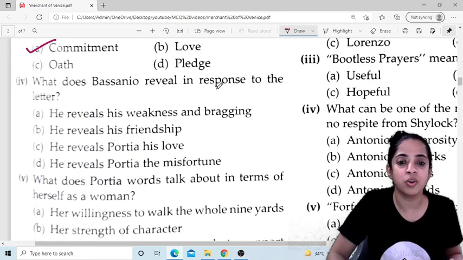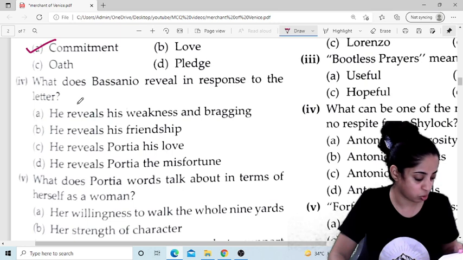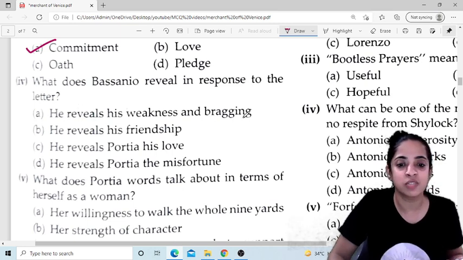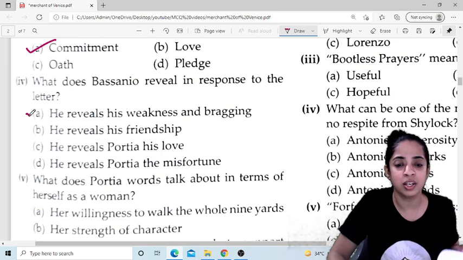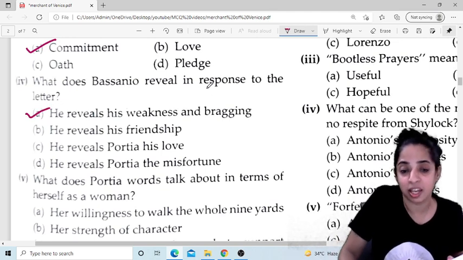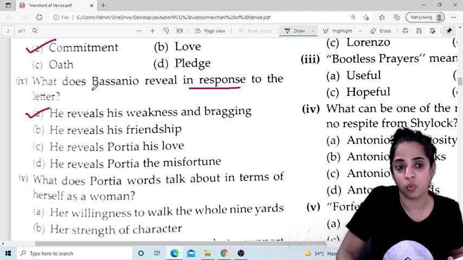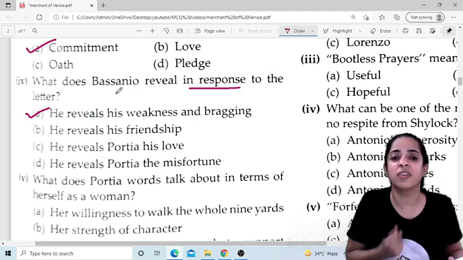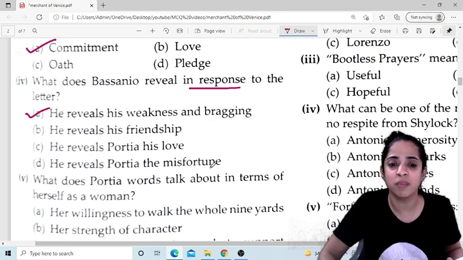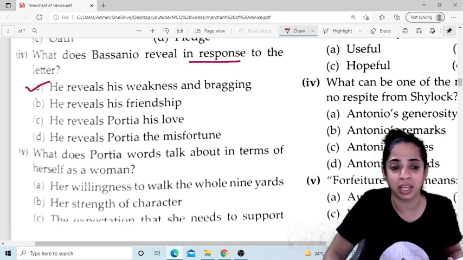Now, what does Bassanio reveal in response to the letter? He reveals his weakness and bragging. So you have to read the question very carefully. In response to this, what does Bassanio reveal? He reveals his weakness, that he became so weak and bragging.